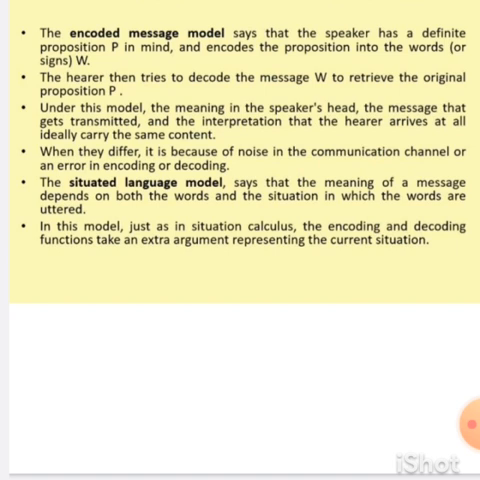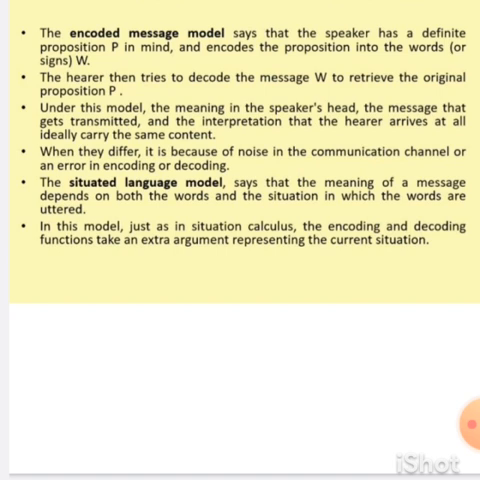So if there is any problem on the decoder side or receiver side, we have to find out whether the problem exists on the sender side or in the communication encryption side. That is noise. So when we come to the second, the situated language model,